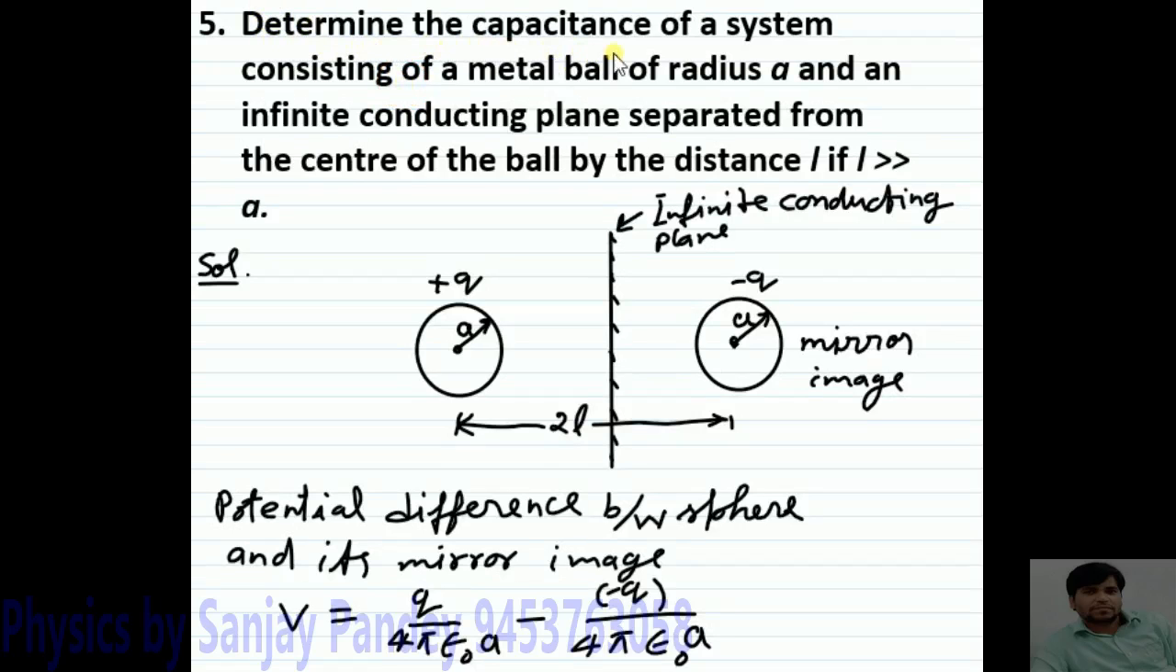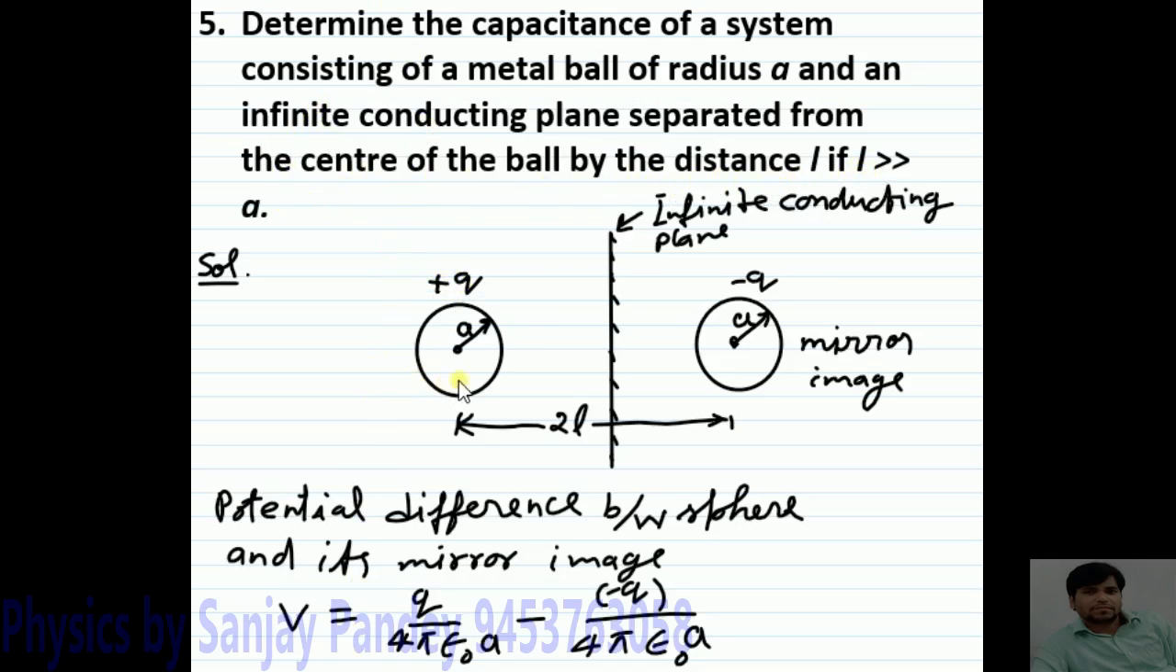Determine the capacitance of a system consisting of a metal ball of radius A and an infinite conducting plane separated from the center of the ball by distance L, if L is very much greater than A.